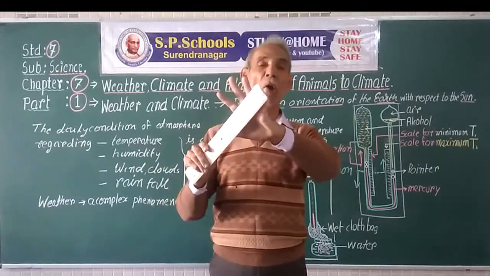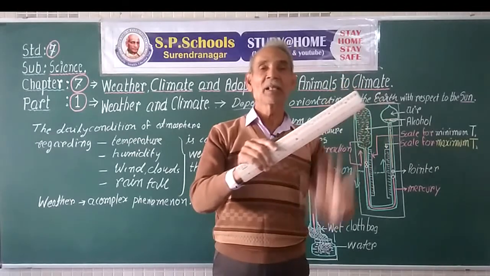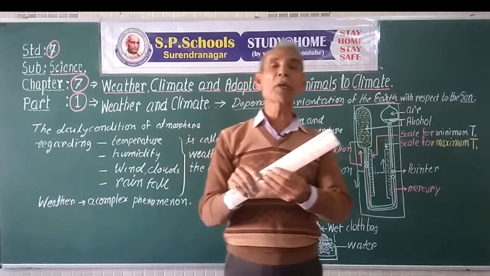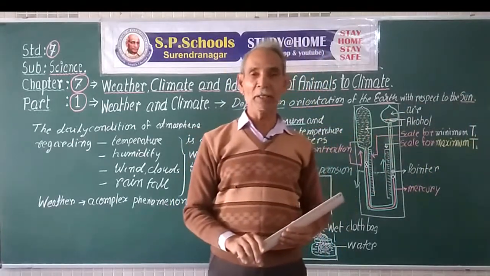Once the North Pole comes towards the sun, in the other half of the revolution, the South Pole comes toward the sun.